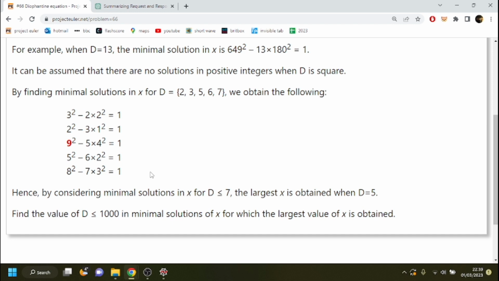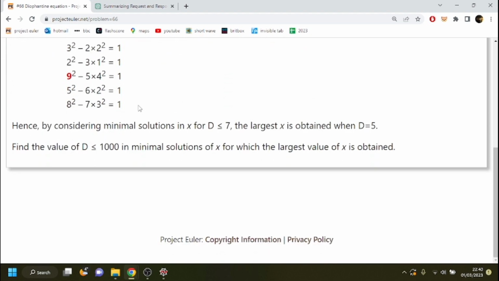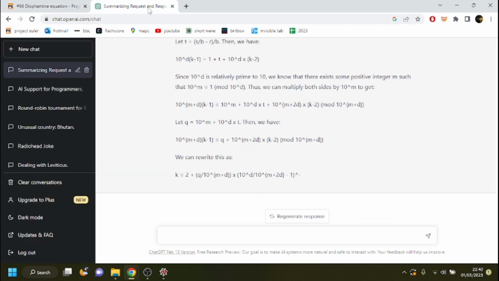Hence, by considering minimal solutions in x for d less than or equal to 7, the largest x is obtained when d equals 5. Find the value of d less than or equal to 1000 in minimal solutions of x for which the largest value of x is obtained. Now, you can't do this in a brute force solution because some of these solutions are massive. I can't even remember the code I used to try and solve this. So let's see what ChatGPT can do.